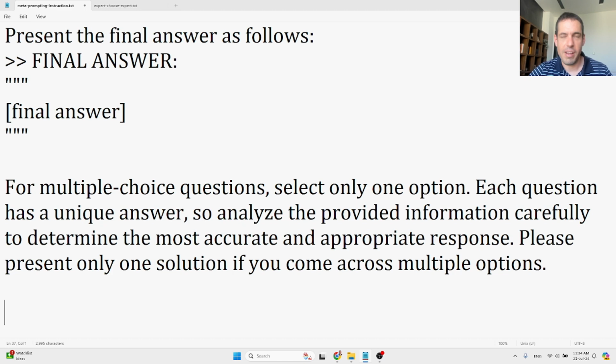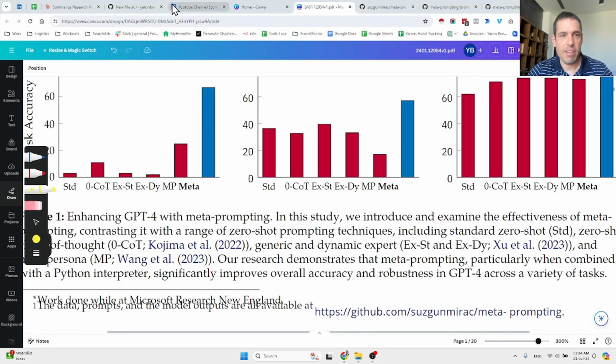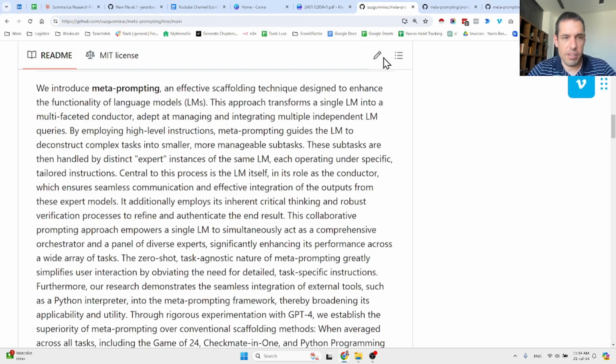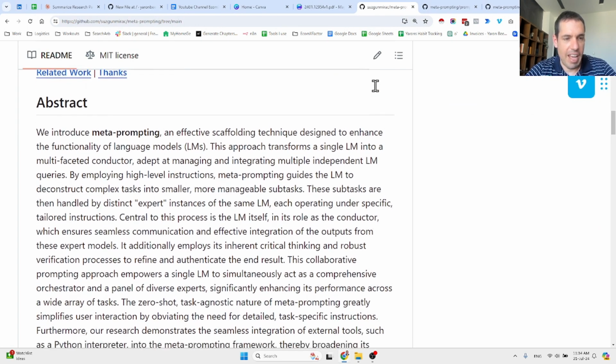Okay, that was pretty long. I'm not sure if many of you stayed with me, but I just wanted to show you this whole prompt so you'll have the context. And now let me show you how it compares to other prompts, and we will break down each type of prompting template that is currently available or that people are using. So let's go here. Just let me cover the abstract.